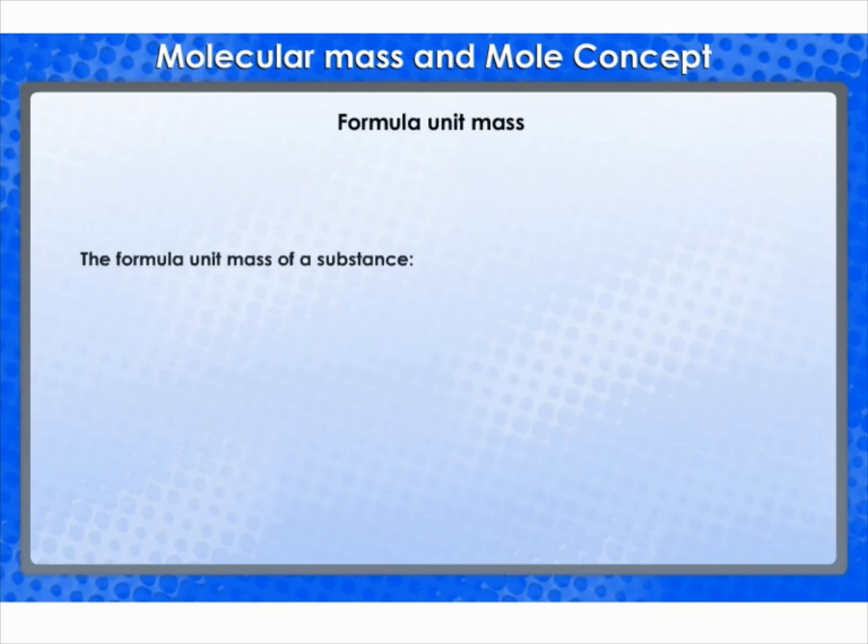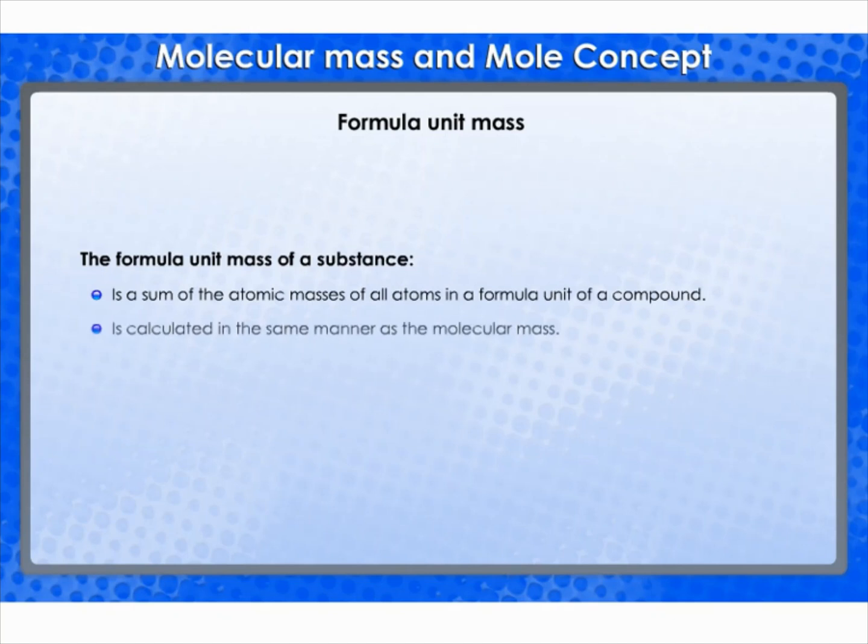Formula unit mass. The formula unit mass of a substance is the sum of the atomic masses of all atoms in a formula unit of a compound. Formula unit mass is calculated in the same manner as we calculate the molecular mass.